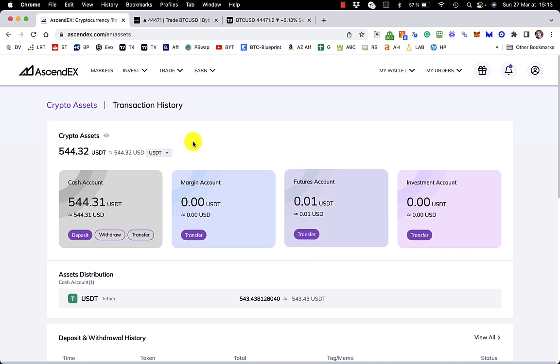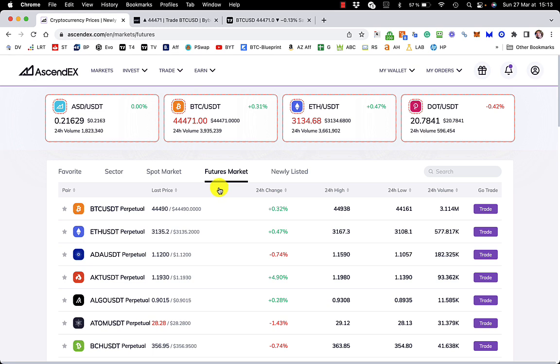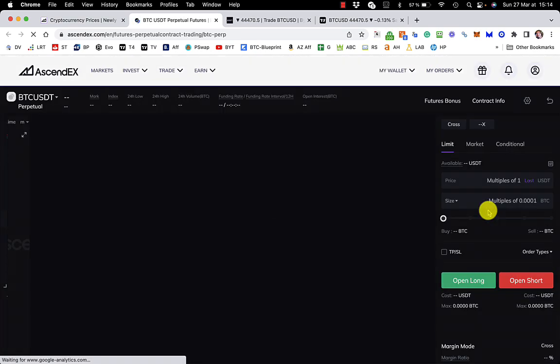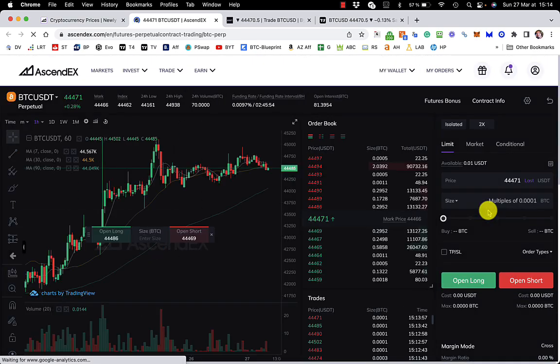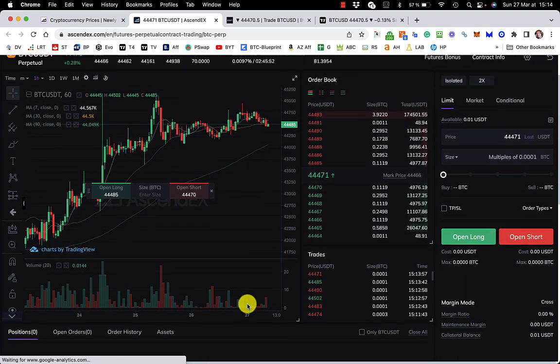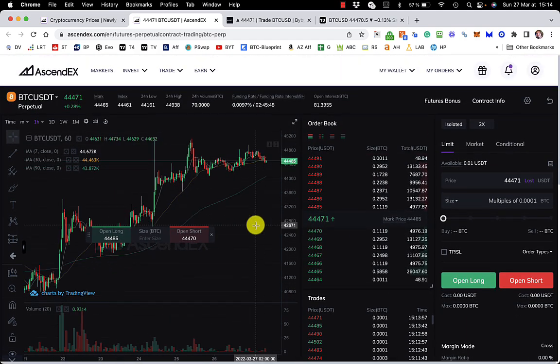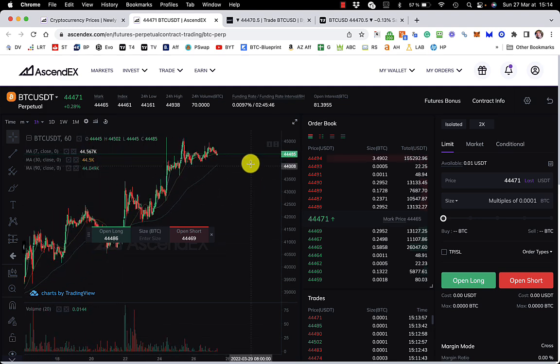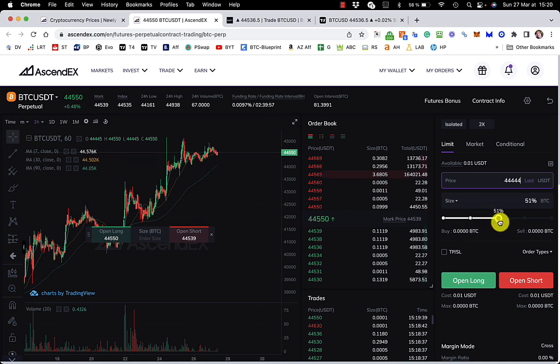What I was going to do over here was just go to markets. There you go. Futures market, Bitcoin USDT perpetual. That's what I want to trade there. So this is trading the derivatives of BTC. What I think is going to happen is it's possibly going to come down to 42,000 maybe, but I'm going to put an order in at about here. So I'm going to do the price of 44,444, and I'm going to do half the account, so 50% of my amount that I've got.